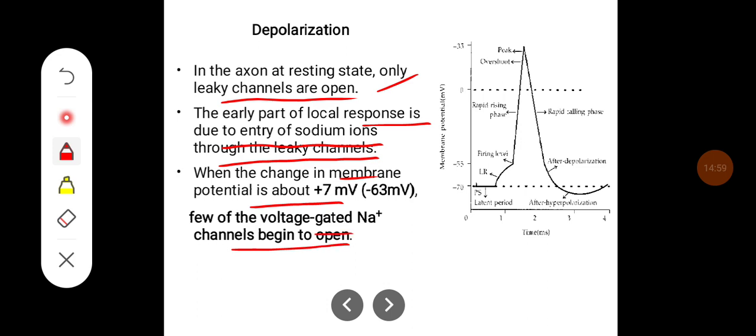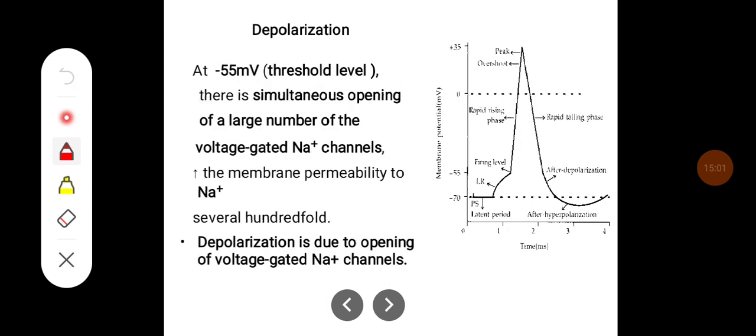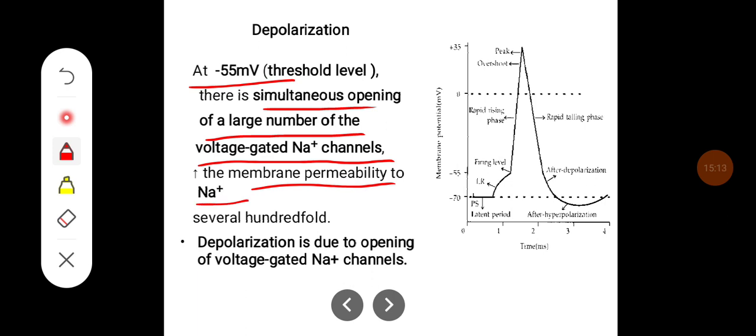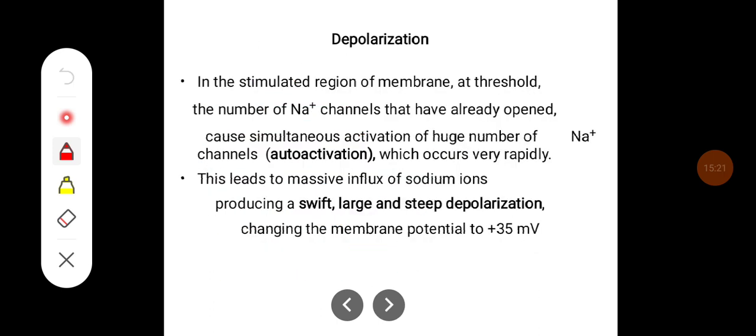At the minus 55 millivolts threshold level, there is a simultaneous opening of a large number of these voltage gated sodium channels. They increase the membrane permeability to sodium by several hundred folds. So depolarization is due to the opening of voltage gated sodium channels.